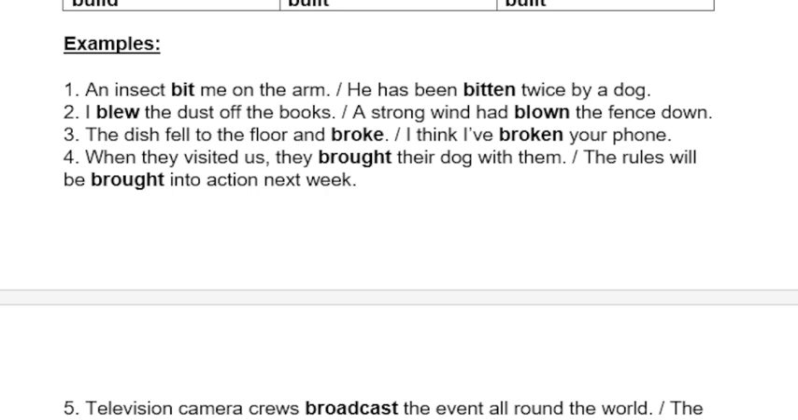I blew the dust off the books. A strong wind had blown the fence down. The dish fell to the floor and broke. I think I've broken your phone. When they visited us, they brought their dog with them. The rules will be brought into action next week.